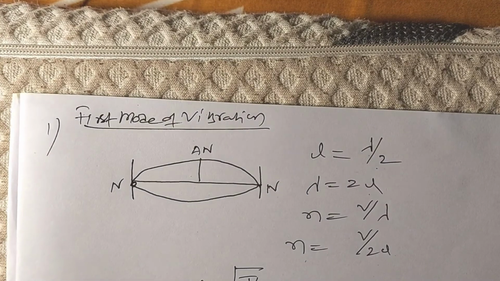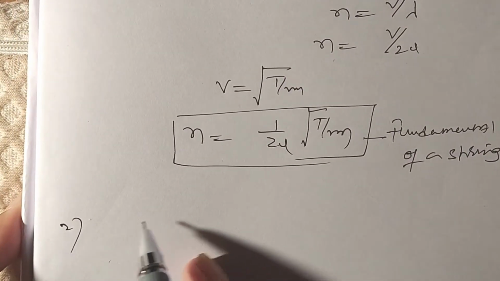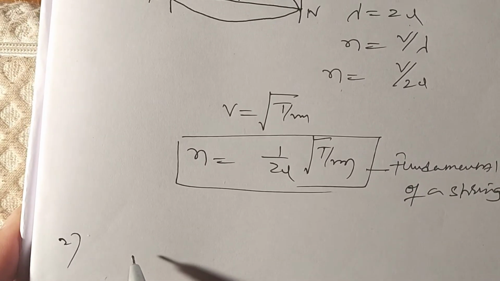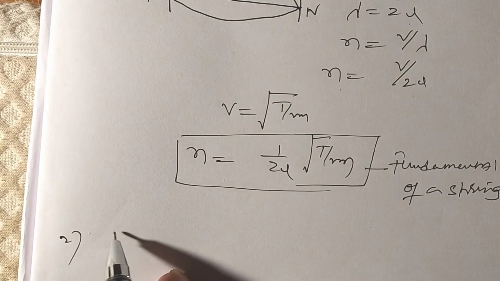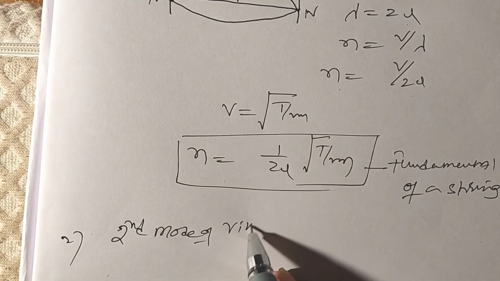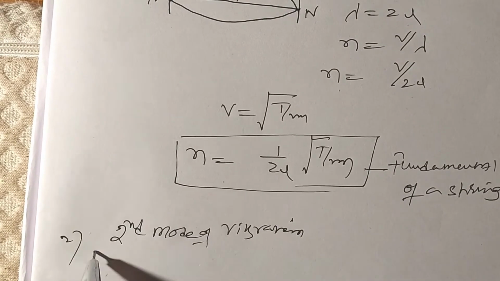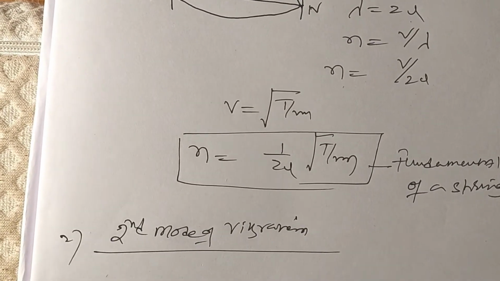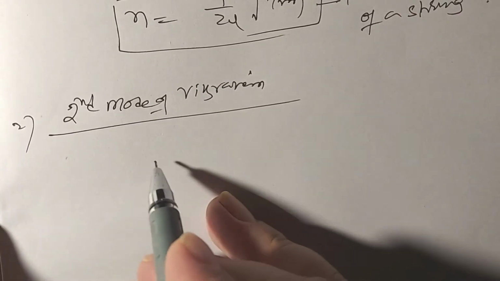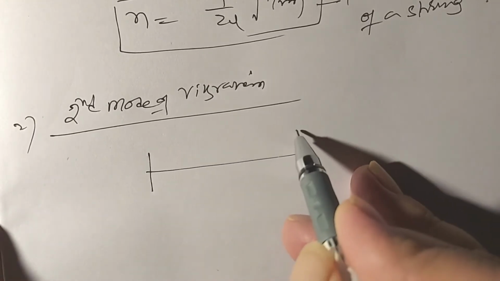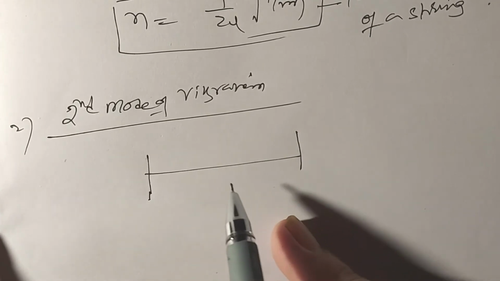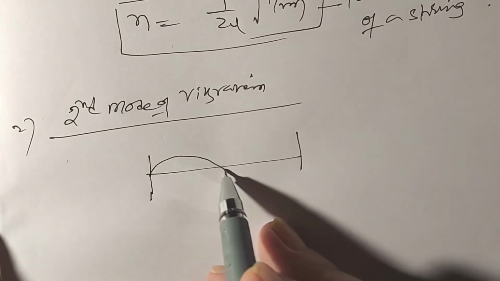Now the string vibrates with 2 antinodes and 3 nodes. This is the second mode of vibration. Now the string vibrates with 2 loops. This string is fixed at fixed supports, and now the string vibrates with 2 loops.